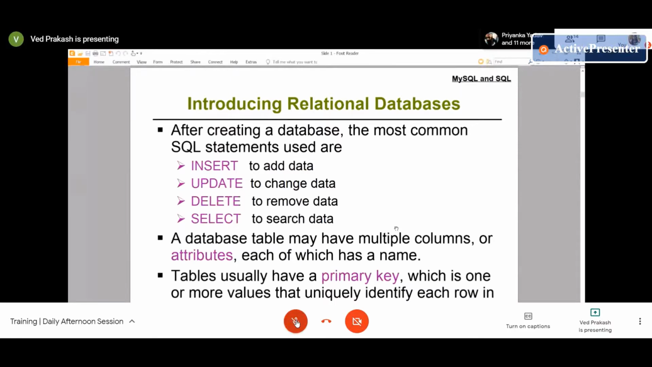Raghav, you know what a port number is? No, sir.